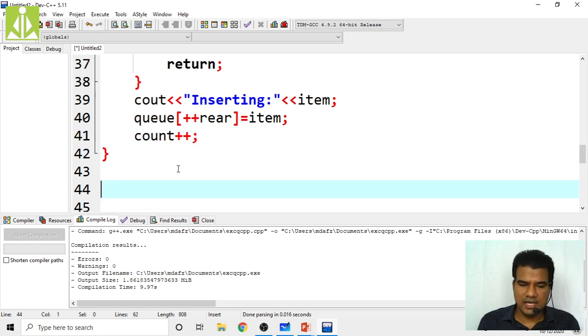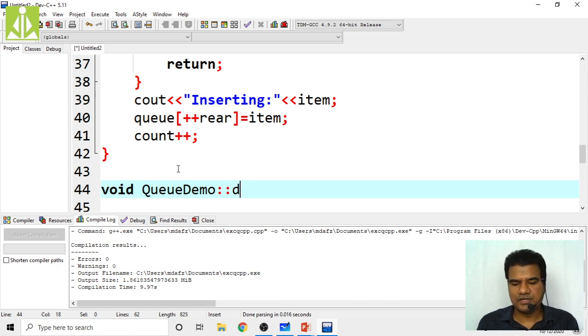Okay, so the next thing, dequeue operation. Dequeue will also not return anything. Void queue demo colons, then what is my function name?